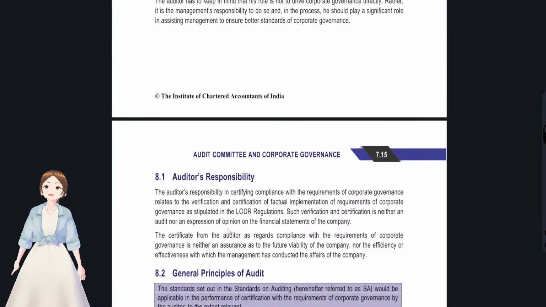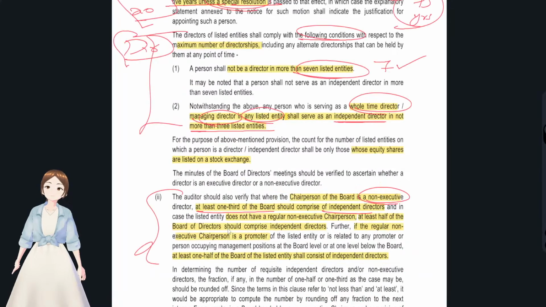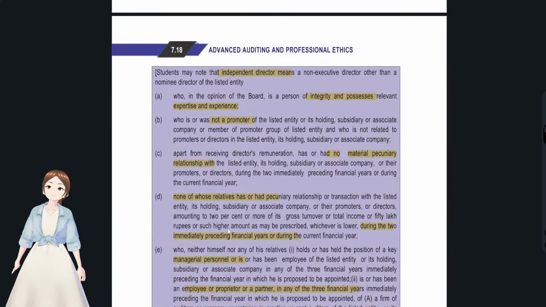Okay, and now we'll see another point, see, composition of board. We have discussed composition of board, and you see, we have discussed the point with regards to independent non-executive director, that they should have all these and all. See, independent director should have integrity. Integrity means what? If you go to Google and ask what is integrity, it is like you're doing what you're saying, right? It is like manasa ekam, vachasa ekam, karmana ekam, mahatmanam. You have heard it somewhere, right? You have heard it here only.